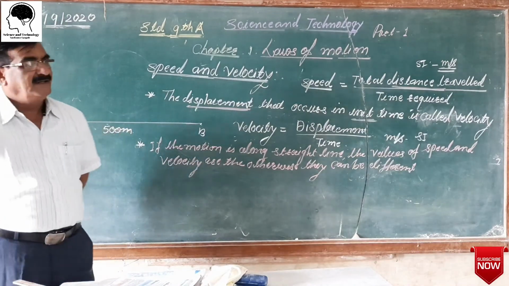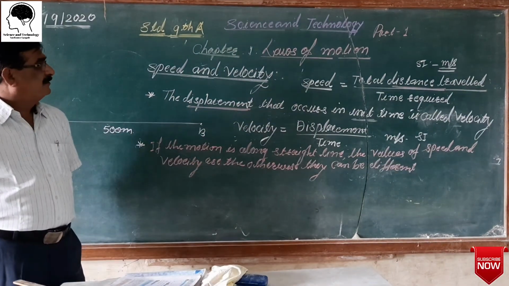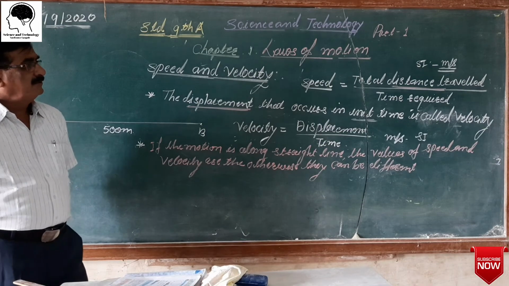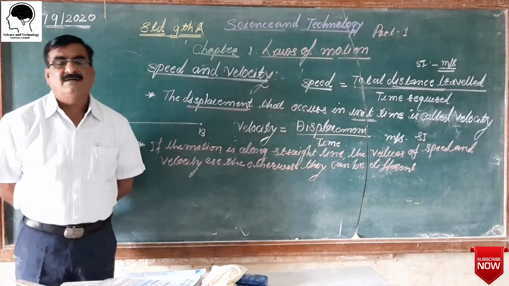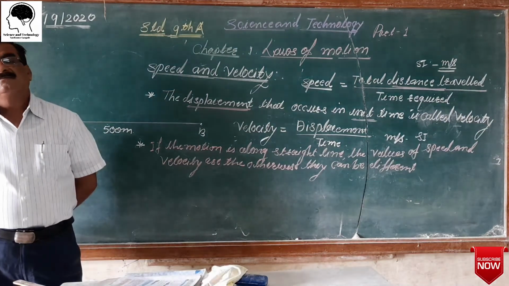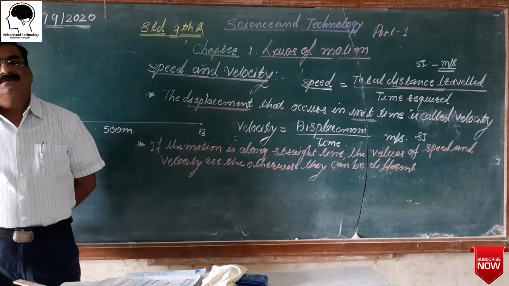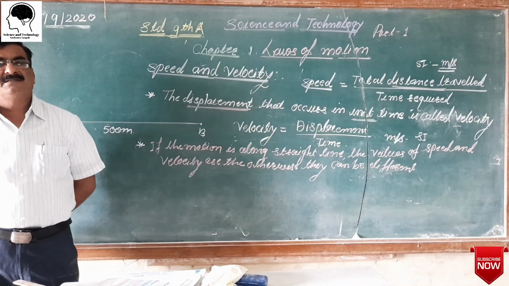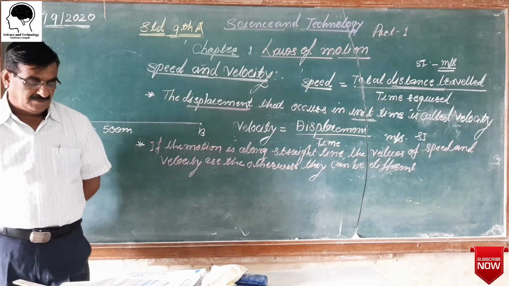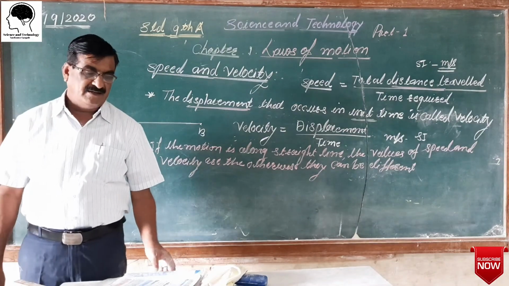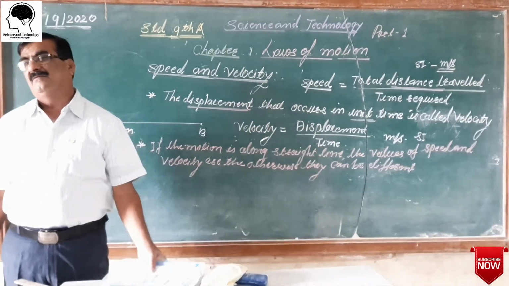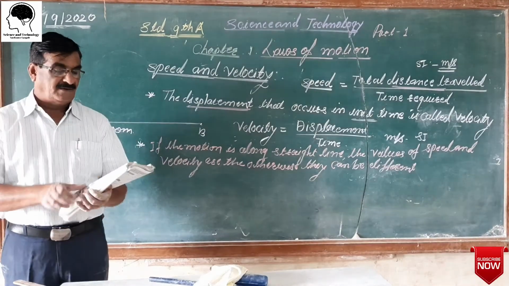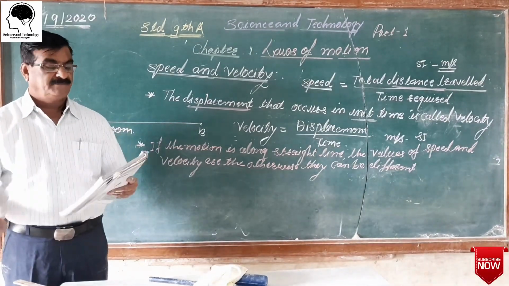Velocity and speed are related to displacement and distance. So students, you try to understand at first this difference between distance and displacement, and then it is easy to understand how speed and velocity are different from each other.